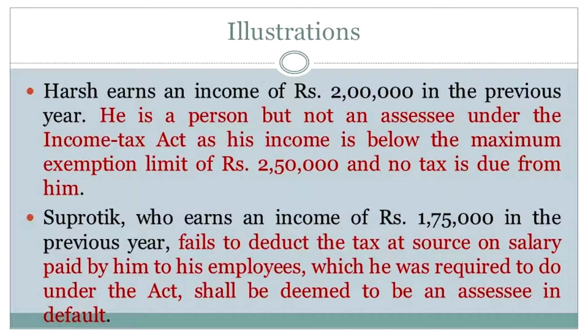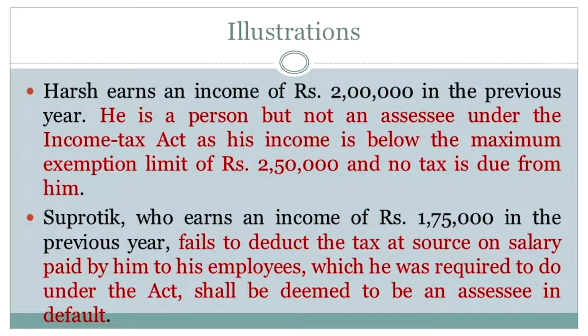Supratik, who earns an income of rupees 1,75,000 in the previous year, fails to deduct the tax at source, TDS, on salary paid by him. So let us say Supratik owns a company. Supratik owns a law firm. He employs people. Okay? And Supratik essentially earns an income of just 1,75,000, so he is not liable to pay tax.